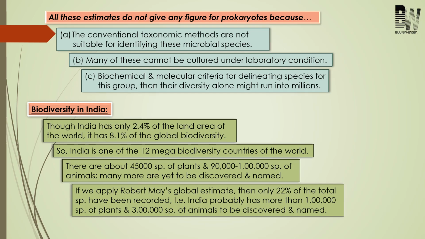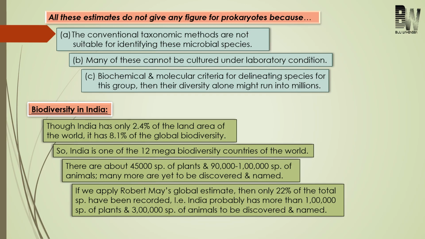Point number two, many of the prokaryotic organisms cannot be cultured under laboratory conditions, so they cannot be studied and their numbers cannot be estimated. And the last important point is that if the chemical composition of the microbes is used for distinguishing the types of prokaryotic organisms, then definitely their diversity might run into millions.